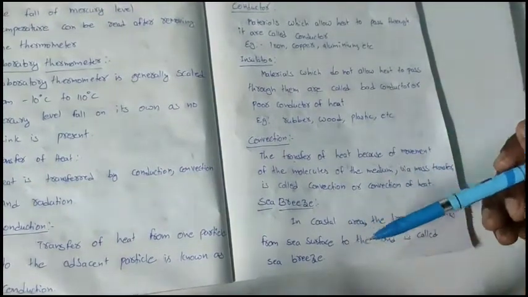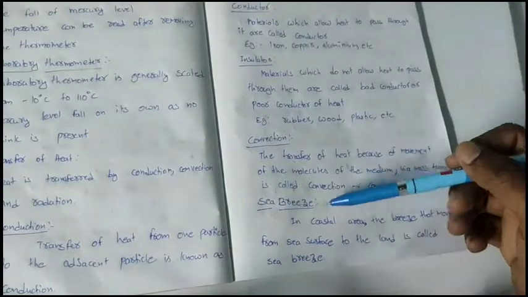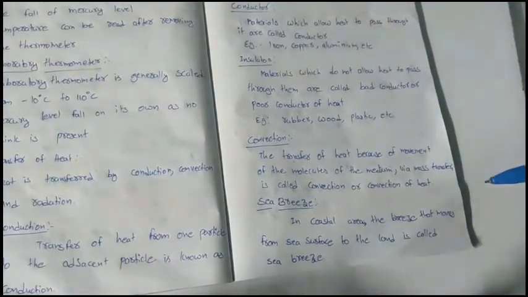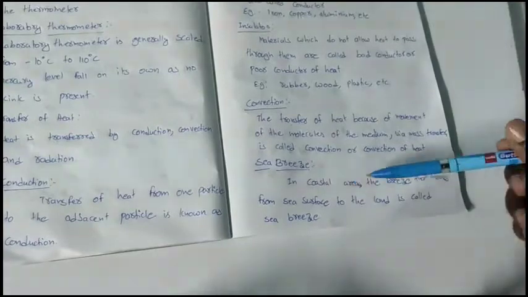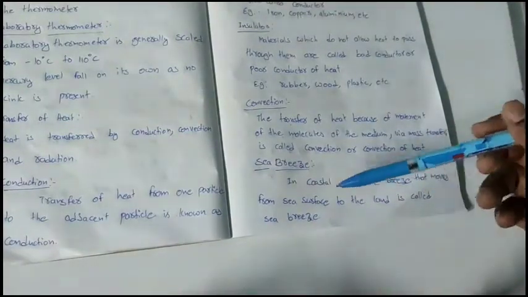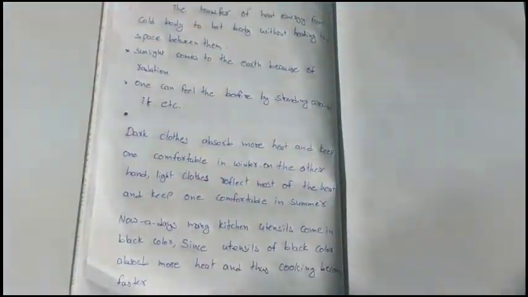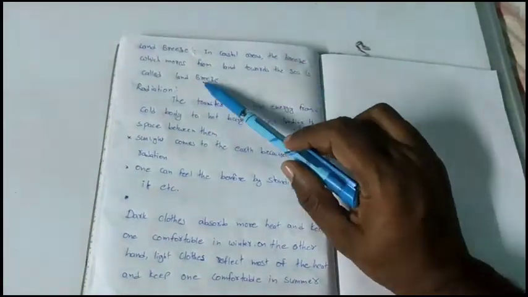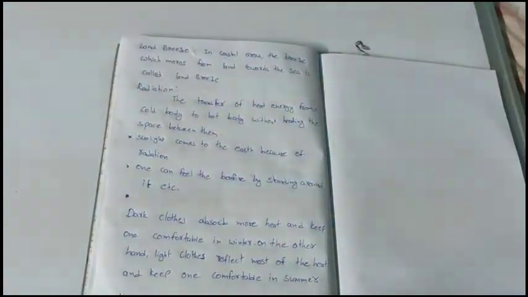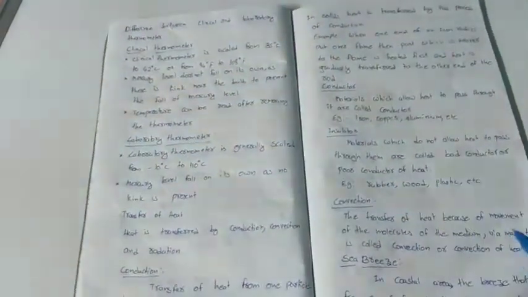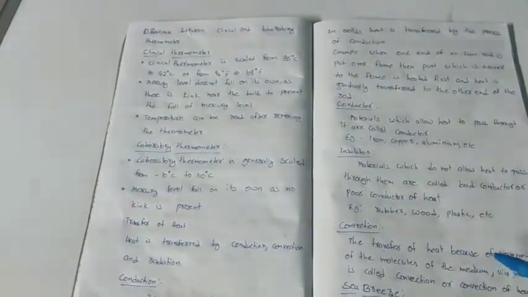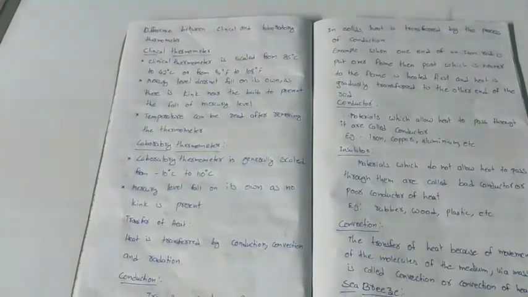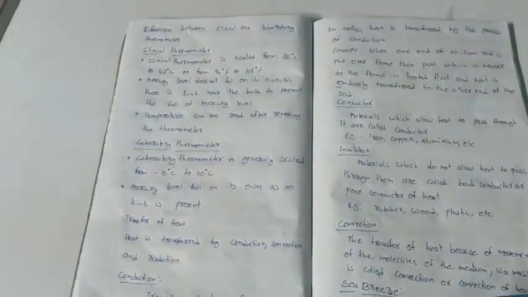An example of convection is sea breeze and land breeze. What is sea breeze? In coastal areas, the breeze that moves from the sea surface to the land is called sea breeze. Then land breeze: in coastal areas, the breeze which moves from land towards the sea is called land breeze. So once again, convection is the transfer of heat because of movement of the molecules of the medium via mass transfer.